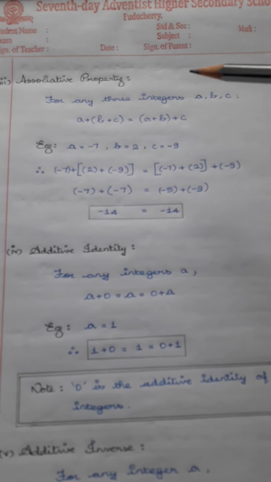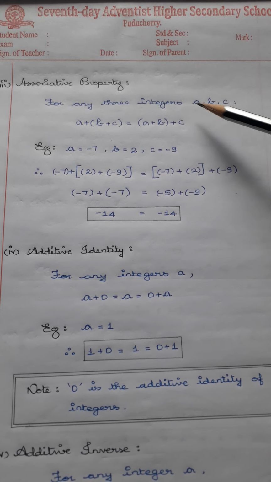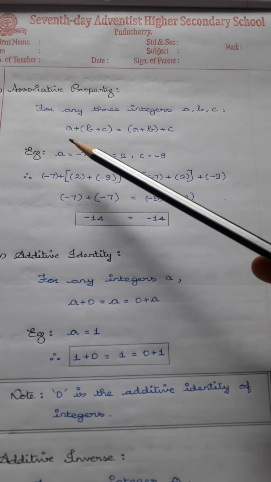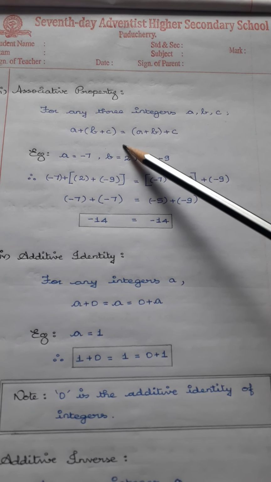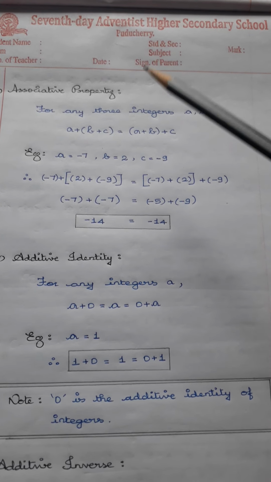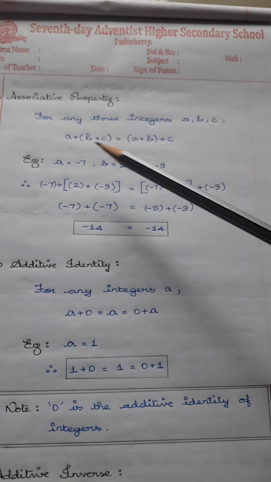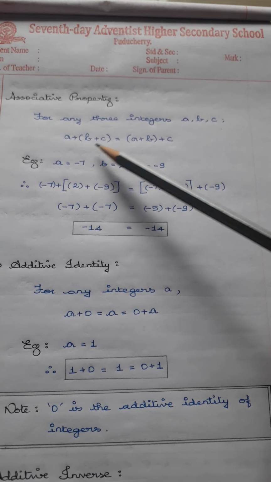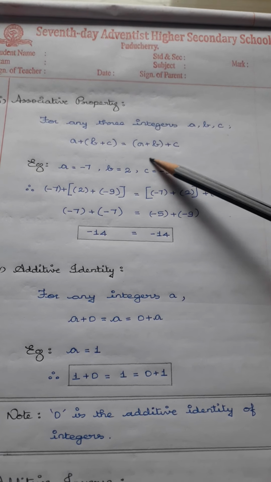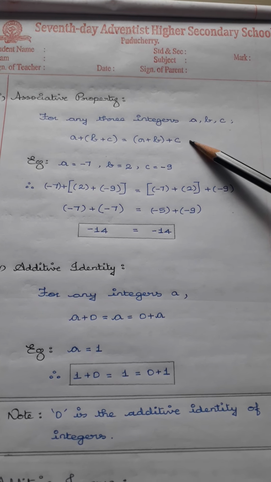Next, the third one is the associative property definition. For associative property, we have three integers a, b and c, and it should be a plus b plus c in brackets is equal to a plus b in brackets plus c. Here the brackets are important. In mathematics we have to go with the operation of the bracket terms first. So on the left side, first add b plus c, after that add a. On the right hand side, add a plus b first, then add it with c. So this is the mathematical statement in general.